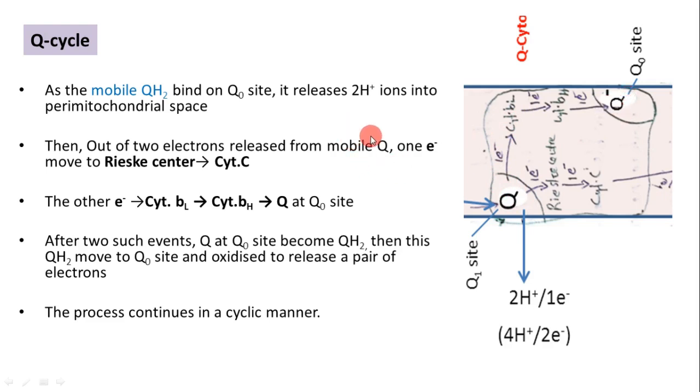Then again another QH2 will bind in the Q1 site. It will split the electron pair into single electrons. Again 1 electron comes in this way and reaches the ubiquinone in the Q0 site. Thereby the ubiquinone in the Q0 site will get 2 electrons.